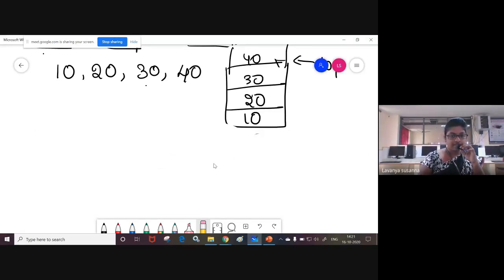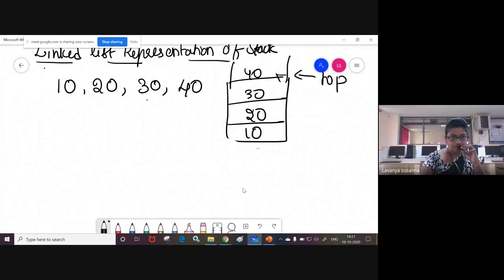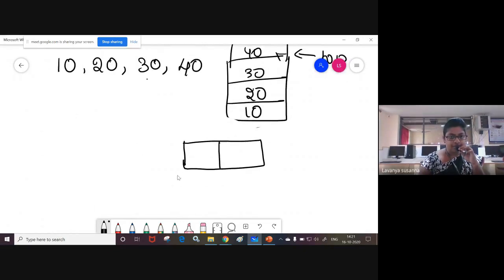Now see here how linked list is created. First, you are going to create a node, a temp node. You are going to create the first node temp, and this is the data field. This is the next field. You are going to insert an element 10 into this node. The next field is null only. At the first time, when you have created a node, that node name is temp.